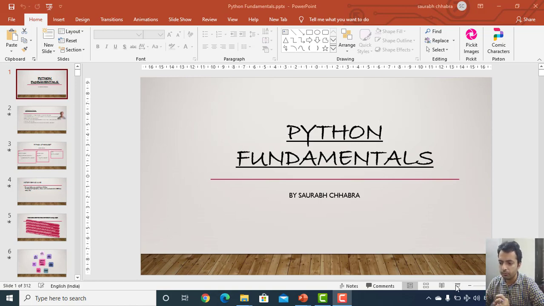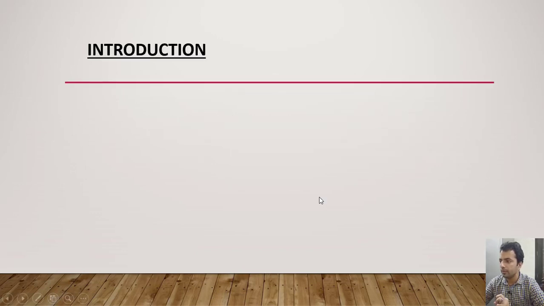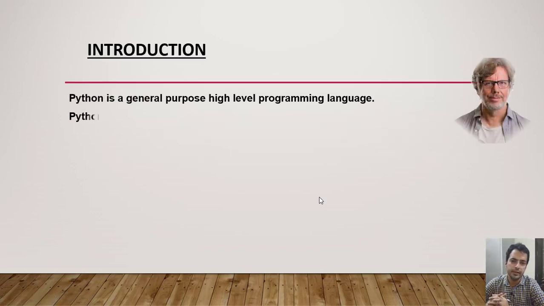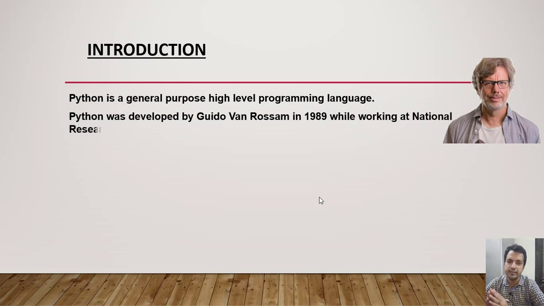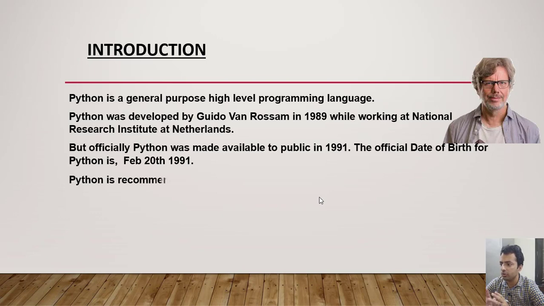So now let's start with how Python came into existence and why it is so popular nowadays. Python is a general purpose high level language, and it was developed by Guido van Rossum, who was working at a research institute in the Netherlands. In the year 1989, Guido van Rossum started working on this, although officially it was released in 1991. The official date of birth of Python is February 20th, 1991.